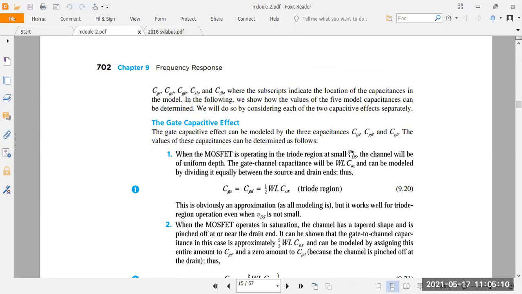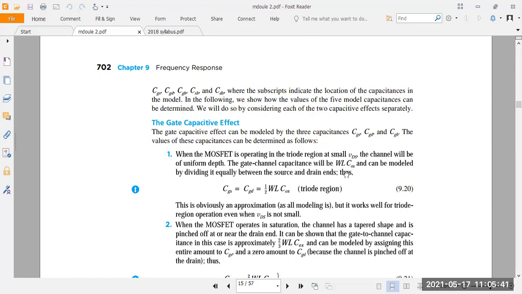In the linear condition, VDS is very small here. Understood? But when you come to saturation, VDS is maximum. So when VDS is small, the channel becomes uniform. There is no change in the length of the channel; the channel becomes almost uniform. So in this condition, we take the equation based on the channel, meaning the width of the channel, the length of the channel, then the oxide capacitance.